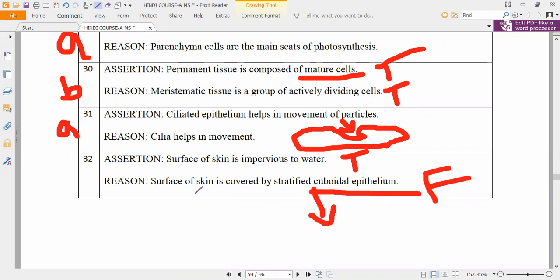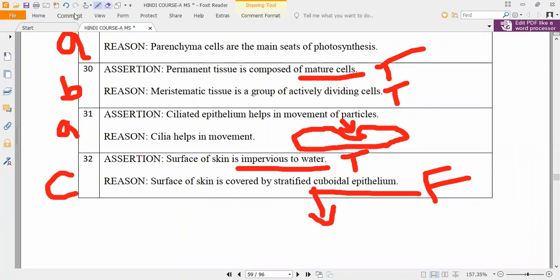So what is the correct answer? Option C is the correct answer. The surface of skin is impervious to water, but the skin is covered by which epithelium? Stratified squamous epithelium. Squamous epithelium cells are composed of epithelial cells, and that is why we say squamous epithelium. Yes or no? Squamous, not cuboidal epithelium. That is why the reason is false and the assertion is true.